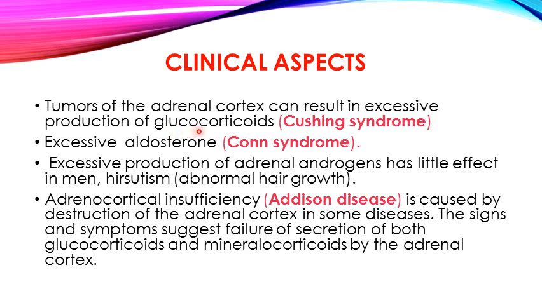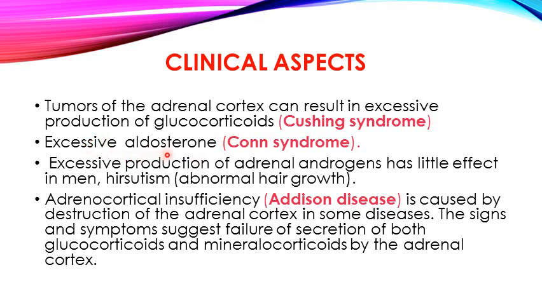First of all, a very important hormone from the very thick zona fasciculata, the glucocorticoids, is releasing the hormone cortisol. If it is released in excessive amounts, the hyperfunctioning adrenal cortex releasing increased glucocorticoids leads to Cushing syndrome.